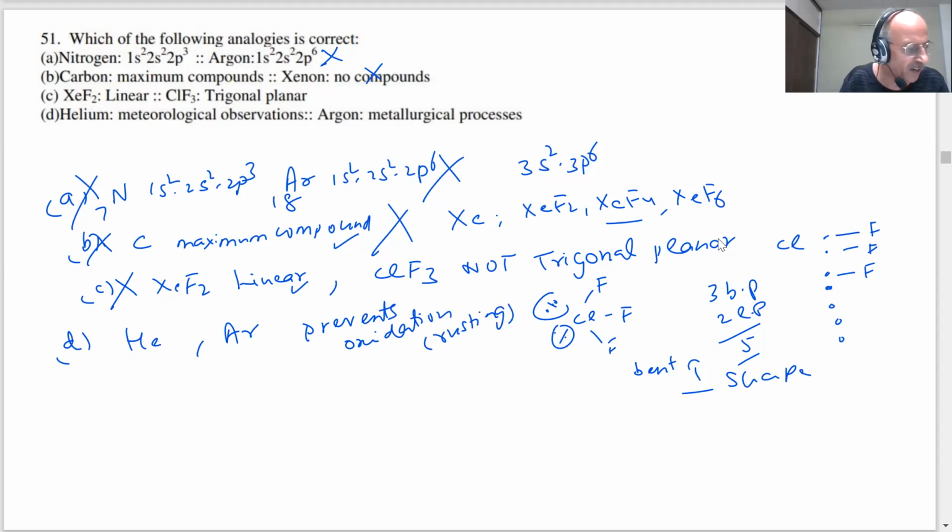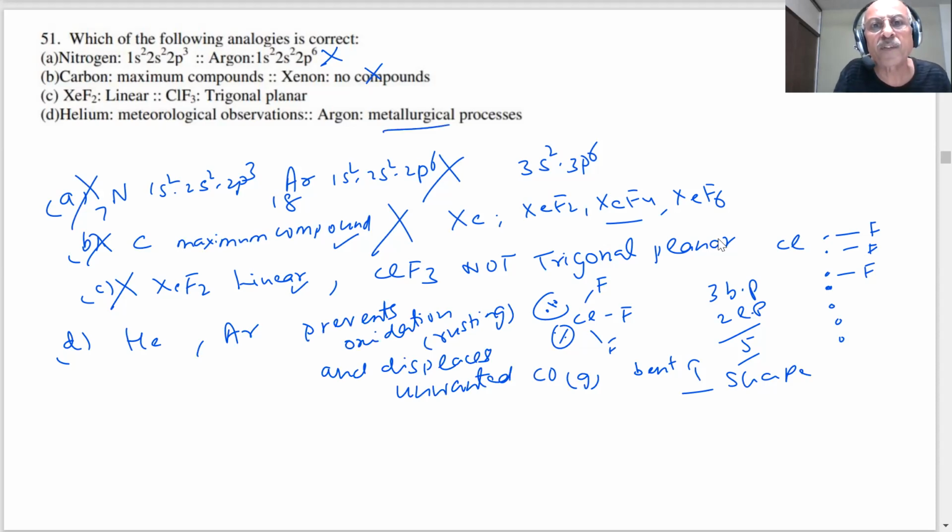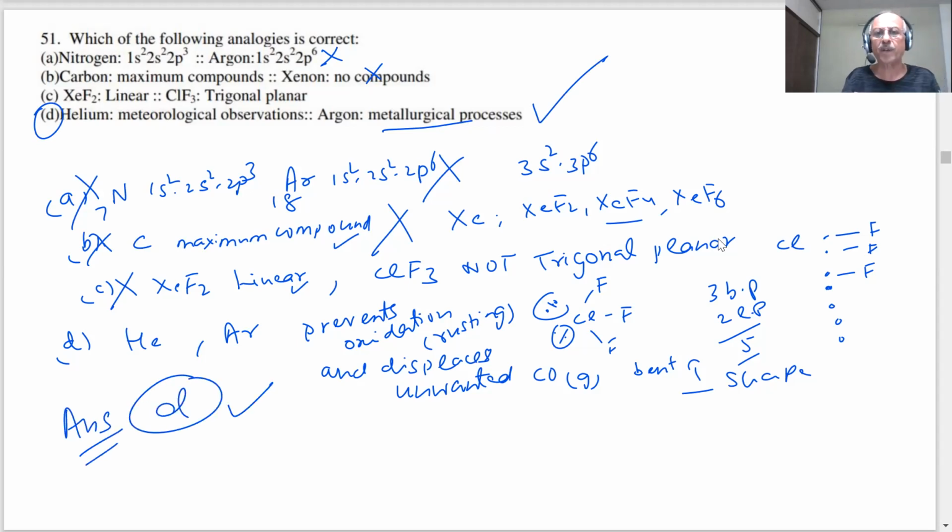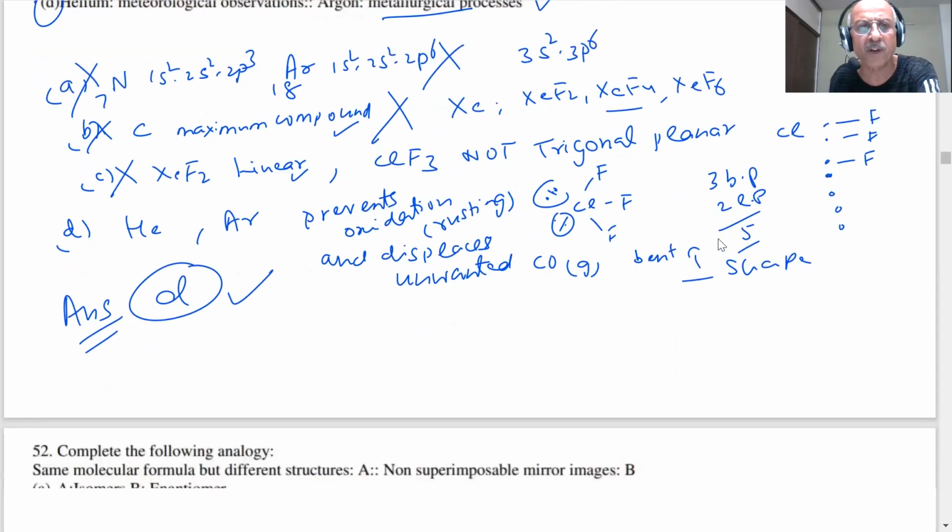It prevents oxidation, rusting, and displaces unwanted CO gas. So therefore, it is used in metallurgical processes. This is the correct answer. The analogy is correct. So what answer are we giving? Answer is D. This answer is correct. I'm trying to explain each and everything so that, students, you don't have any doubt left.